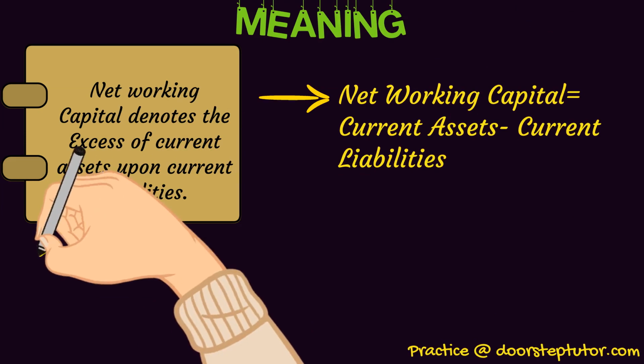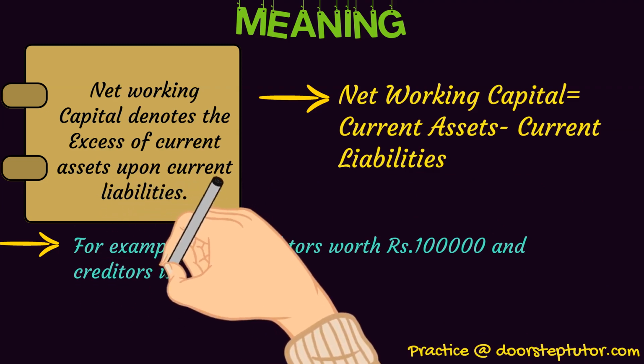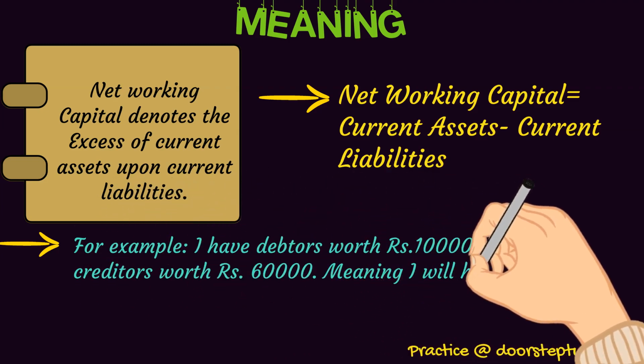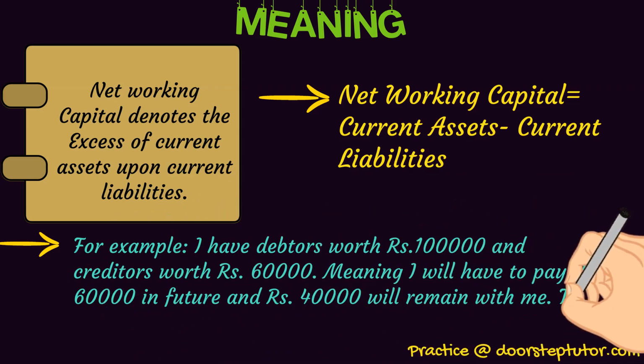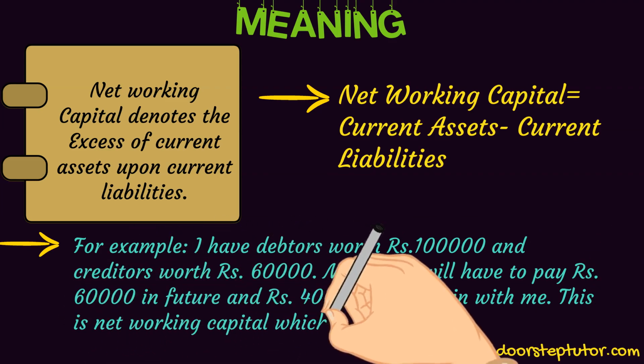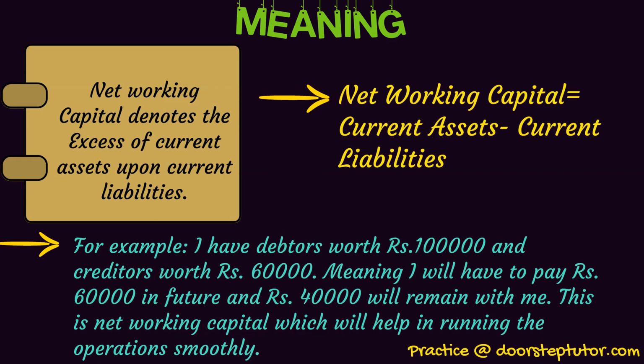See, let's say I have debtors worth 1 lakh, okay, and creditors worth rupees 60,000. What does this mean? That I will have to pay 60,000 in future to the creditors, and what will remain with me is 40,000, okay? So this is net working capital which will help me in running my operations smoothly. For example, in future, let's say I want to buy certain stock, then this 40,000 will be used for that. And also if I have to pay some new creditors, then this will be utilized in that, okay? So this is the concept of working capital.